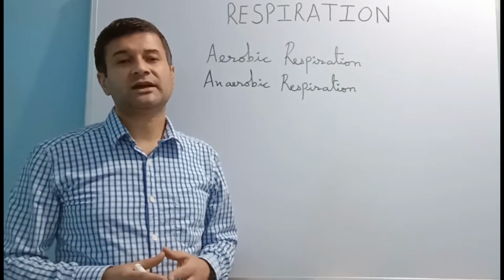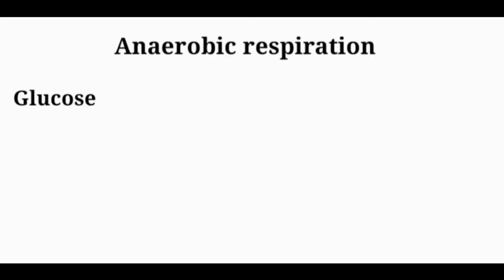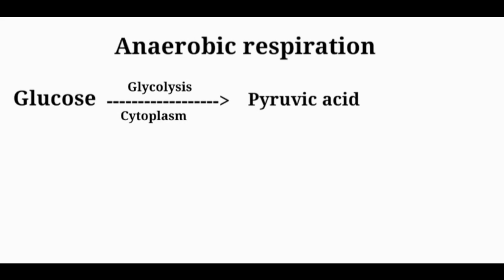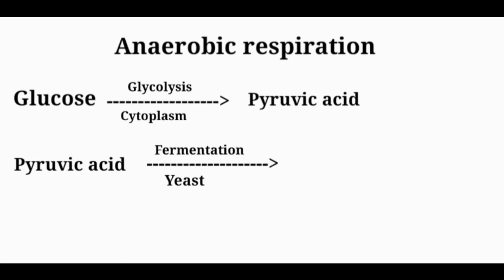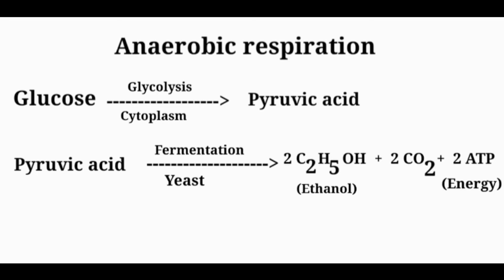Anaerobic respiration can be represented as follows. Glucose undergoes glycolysis in the cytoplasm to give pyruvic acid, which is similar to aerobic respiration. But in the second step, this pyruvic acid undergoes fermentation in the absence of oxygen by certain microorganisms like yeast to give ethanol, carbon dioxide and 2 molecules of ATP.